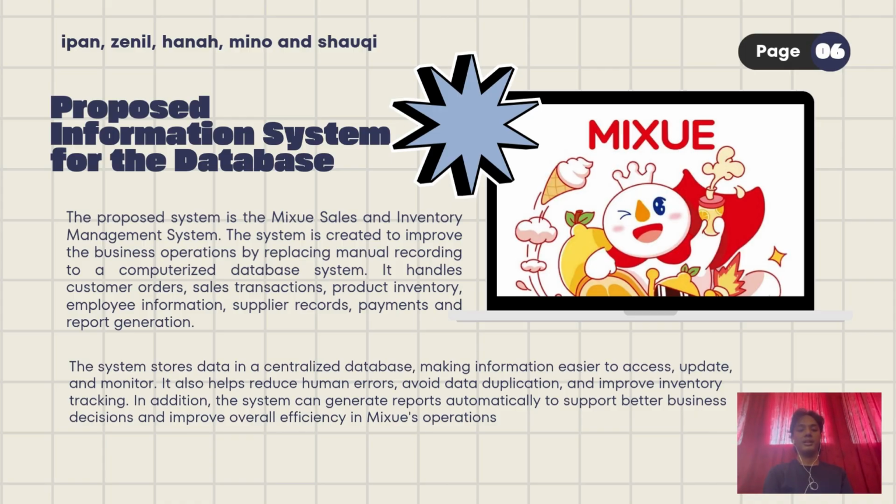By storing data in a centralized database, information becomes much easier to access, update, and monitor. Ultimately, this system will help reduce human error, avoid data duplication, improve inventory tracking, and generate automated reports to support better business decisions and overall operational efficiency at Mixue.